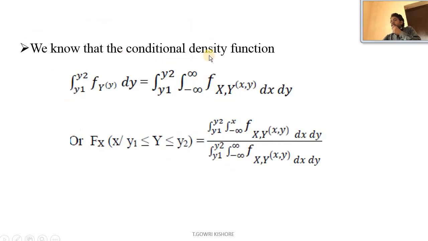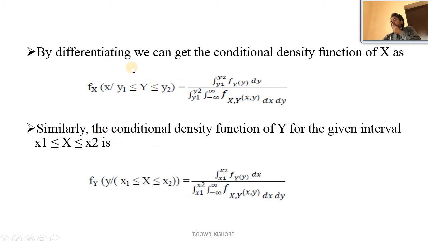So we know that integral y1 to y2 f_Y(y) dy equal to integral y1 to y2 integral minus infinity to infinity f_{X,Y}(x, y) dx dy, or F_X(x | y1 ≤ Y ≤ y2) equal to integral y1 to y2 integral minus infinity to x f_{X,Y}(x, y) dx dy by integral y1 to y2 integral minus infinity to infinity f_{X,Y}(x, y) dx dy.